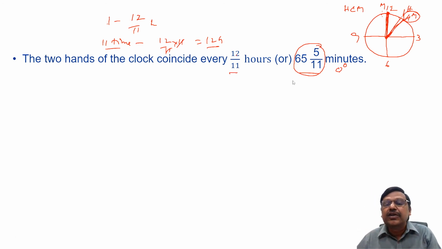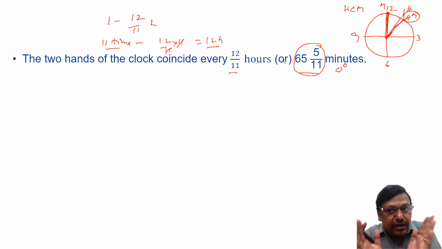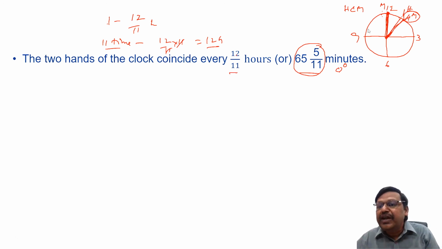But to meet once they require 1 hour 5 5/11 minutes, that is 65 5/11 minutes, right? Now, between one meeting and the other meeting, what happens? When they are meeting, the angle between them is 0 degrees. Before they meet again, at one point in time, the hours hand will be somewhere here, the minutes hand will be somewhere here. They will be straight opposite to each other. From straight opposite to each other, what is the angle between them?